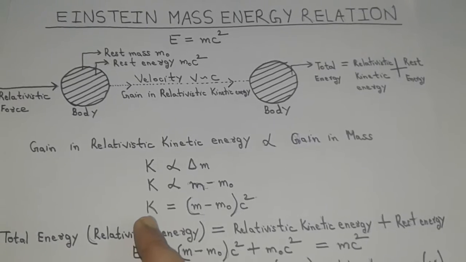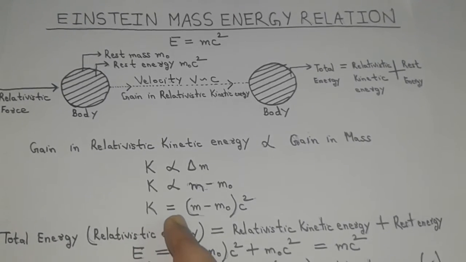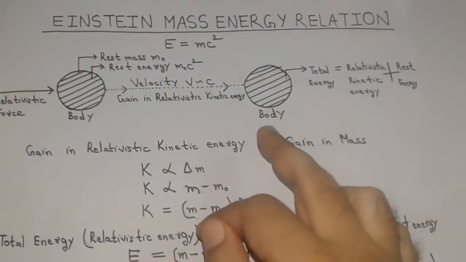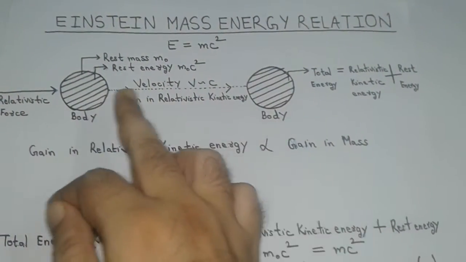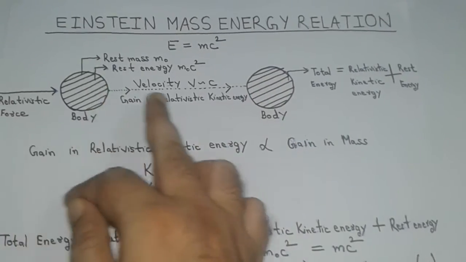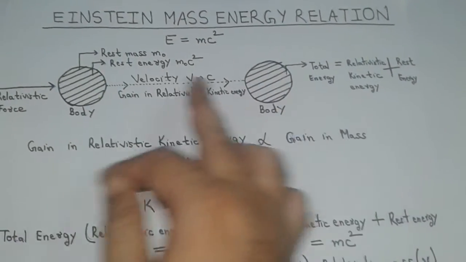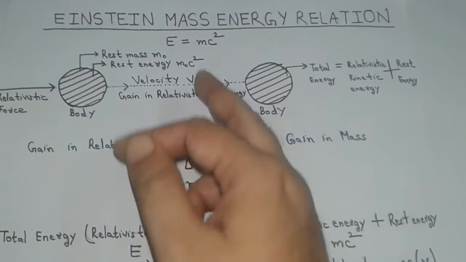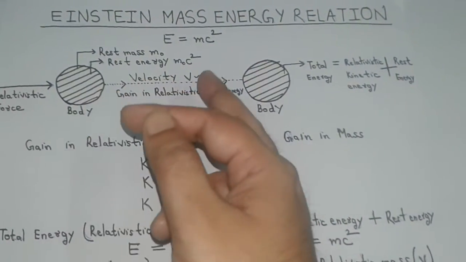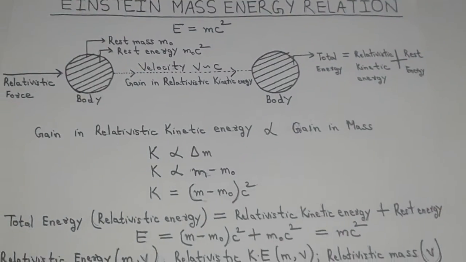So relativistic kinetic energy becomes K = (m - m0)c². Thus from Einstein's mass energy relationship, the higher the gain in kinetic energy by the body during its motion, the higher the gain in its mass, because energy and mass are interconvertible.